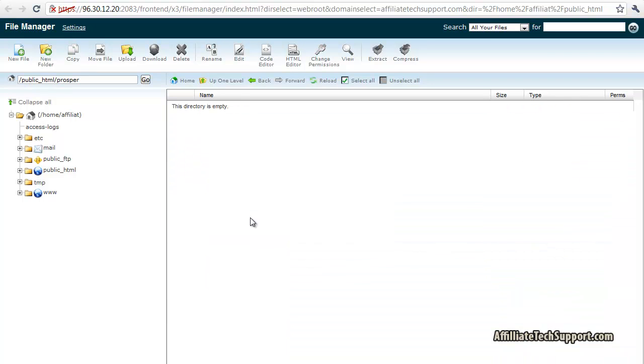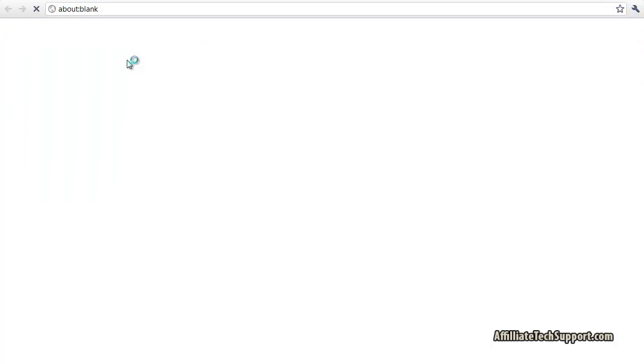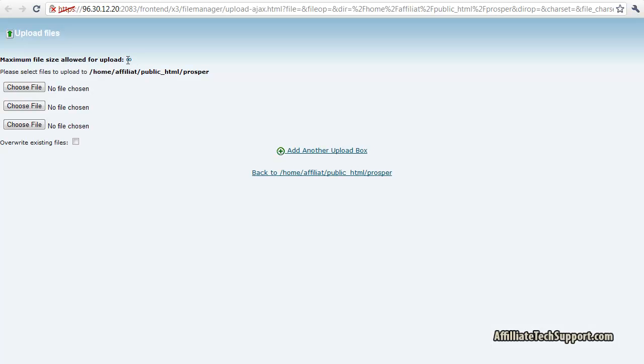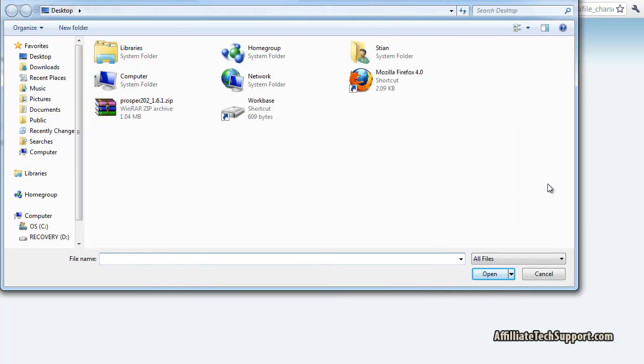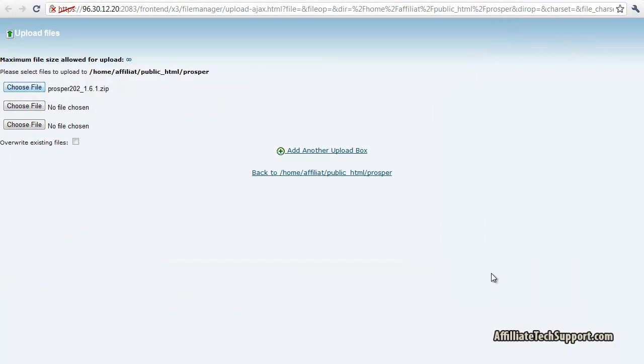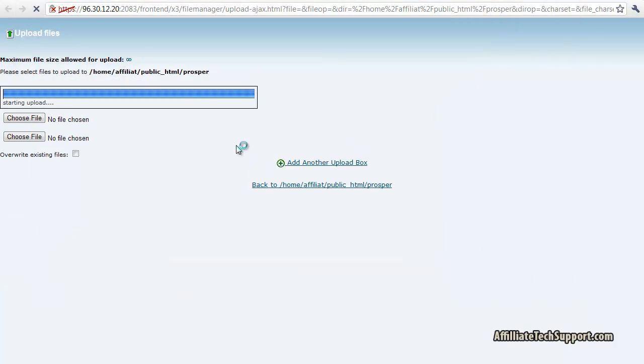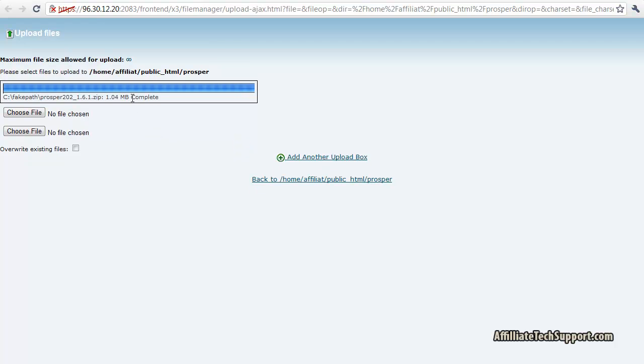Just stay in your root directory. Okay, the next thing, I'm gonna upload the zip file. Upload. Choose the file on my desktop again, and click on the Prosper file. Open. Just wait for that to finish uploading. Okay, that's all complete.